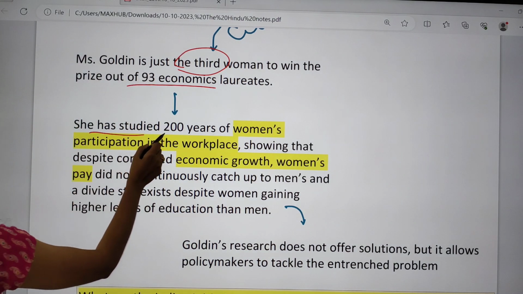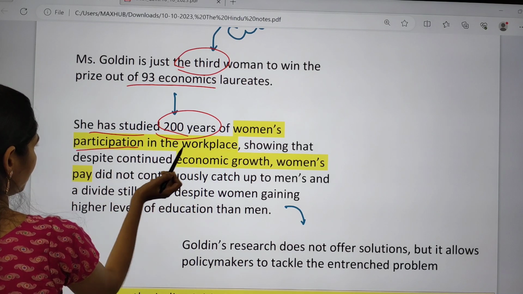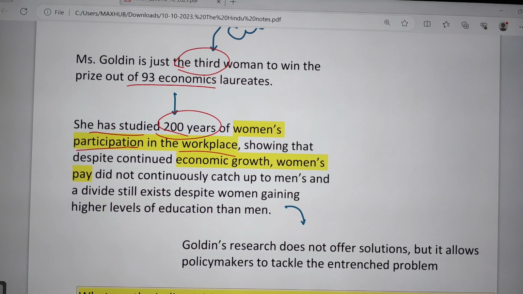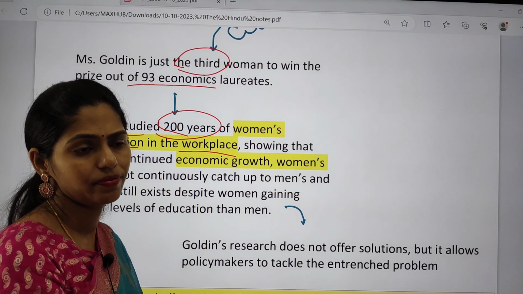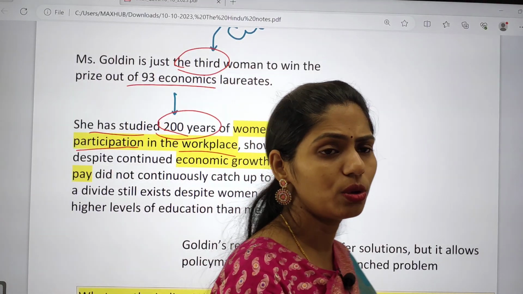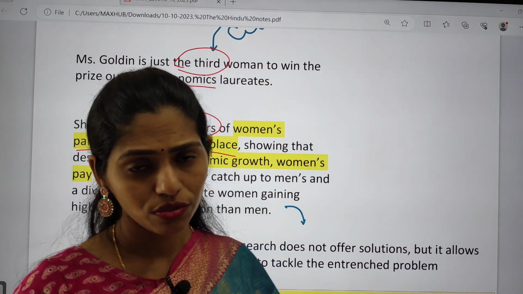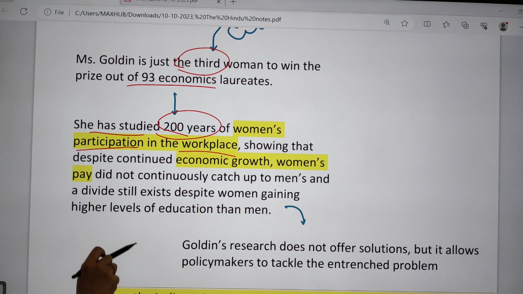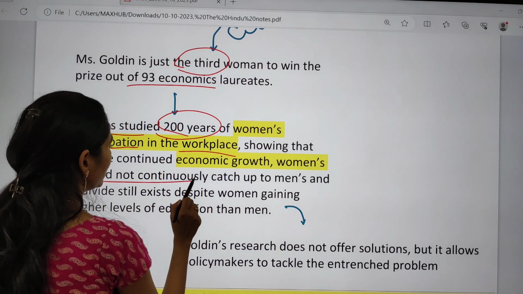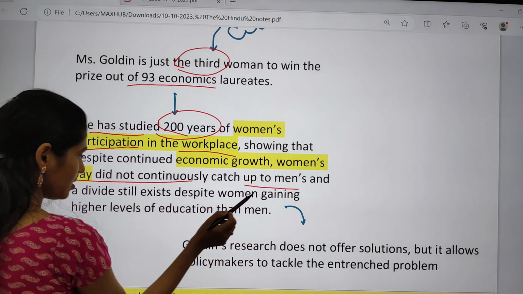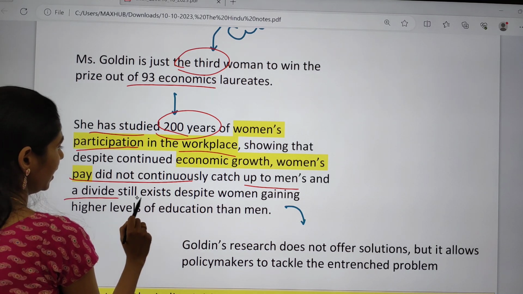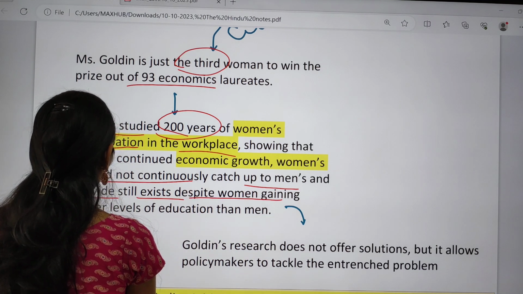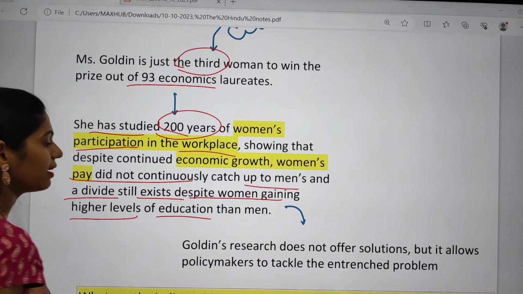She has studied 200 years of women's participation in the workplace. This study says that despite economic growth, which is seen in almost all the countries, there is no matching participation of women. Women's pay did not continuously catch up to men's, and a divide still exists despite women gaining higher levels of education than men.